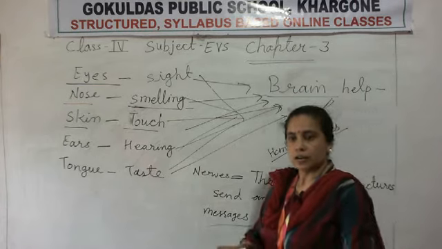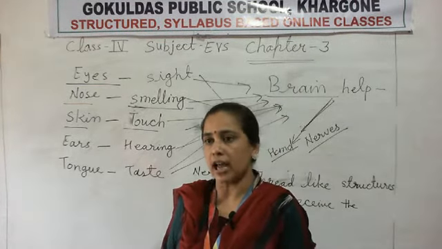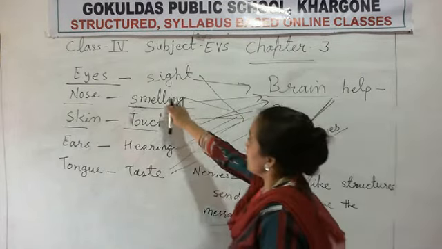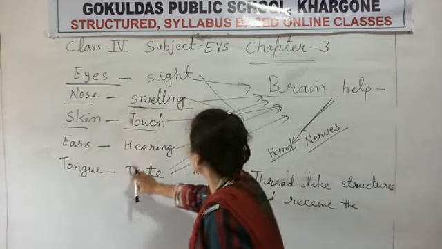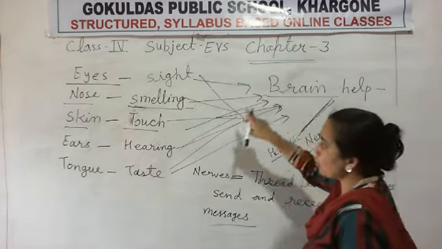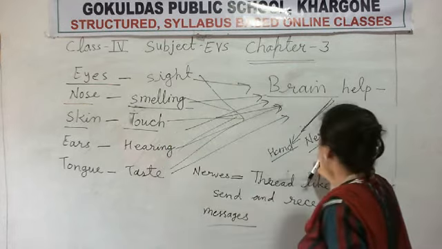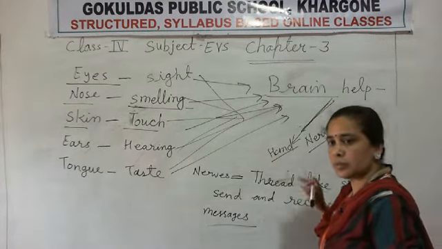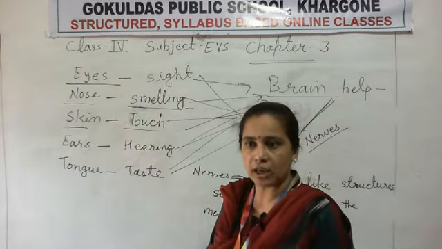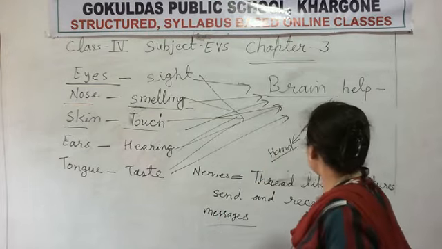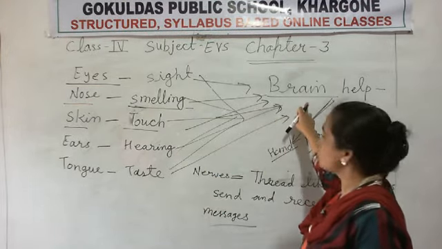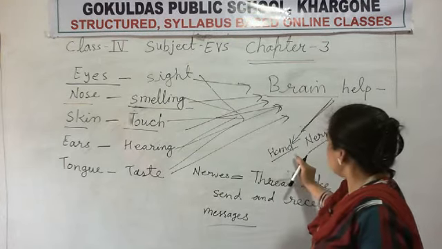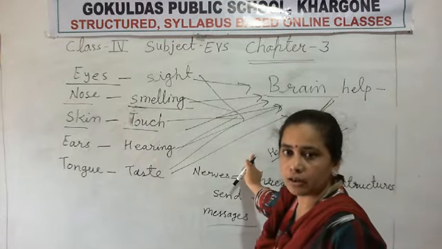Okay, we say all the things, the sense organs help us to know the surroundings, but how does this thing happen in our body? Eyes, nose, skin, ears and tongue send the message to our brain. Okay, how do they send the message to our brain? Through the nerves. What are the nerves? Nerves are thread like structures that are present in our body. Through them, all these parts send the message to our brain. The brain receives this message and sends that message to particular parts of our body.